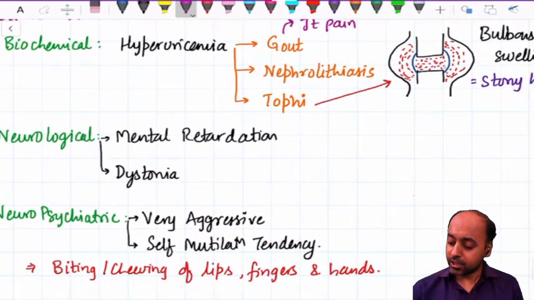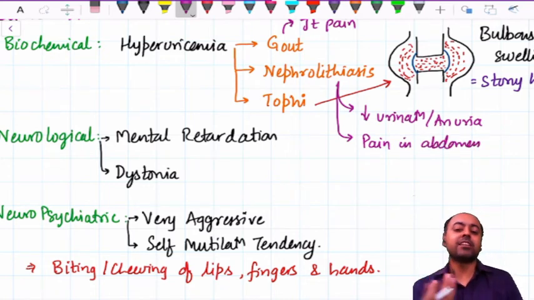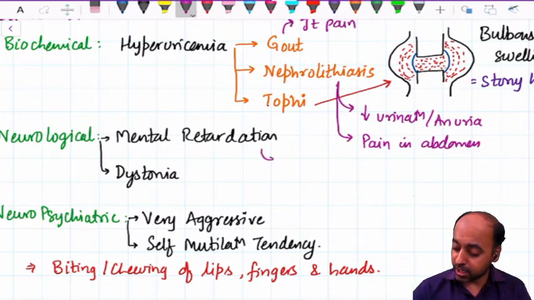The nephrolithiasis will be described as decreased urination or anuria, and because of these stones there can be pain in abdomen also. Sometimes it can be described as radiating. If a small part of the stone is traveling through the ureter, then there can be radiating pain also. For mental retardation, I told you the term used will be poor performance in school.